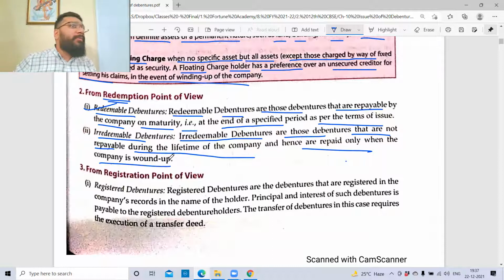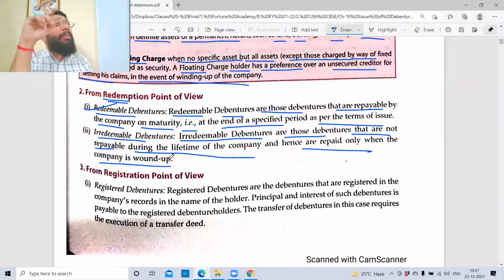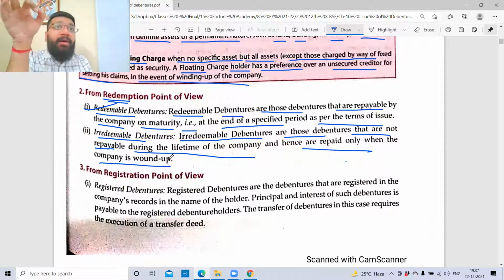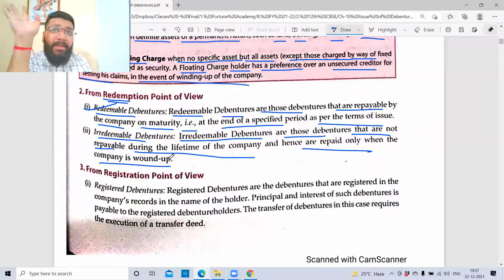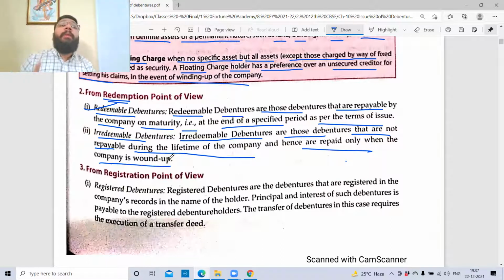What is irredeemable preference share? Redeemable preference share means it will be redeemed on a specific date. Irredeemable preference share means the shares will be repaid within 20 years of date of issue. Here the 20 years clause is not applicable. If I'm issuing the irredeemable debentures, the debentures will be redeemed only and only upon the winding up. As long as the company is alive, you will not get the money back. You will get the money back only if the company is wound up. That is called irredeemable debentures.